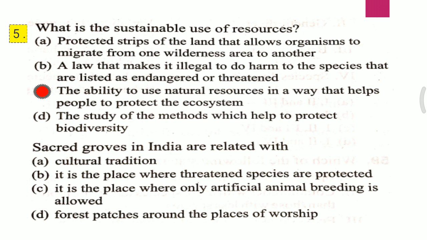Sacred groves in India are related with A. Cultural tradition, B. It is the place where threatened species are protected, C. It is a place where only artificial animal breeding is allowed, D. Forest patches around the place of worship. I repeat the question. Sacred groves in India are related to, and the correct answer is D, that is forest patches around the places of worship.